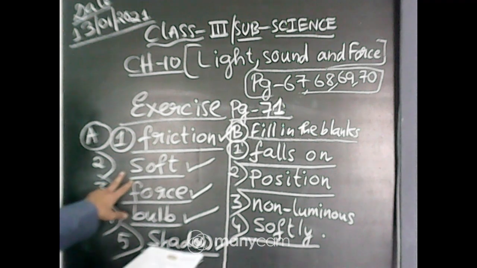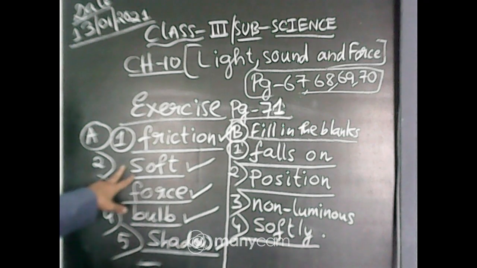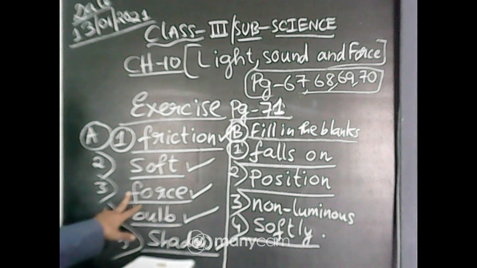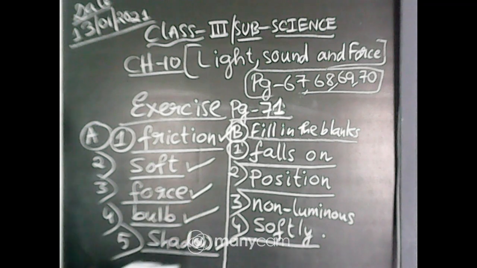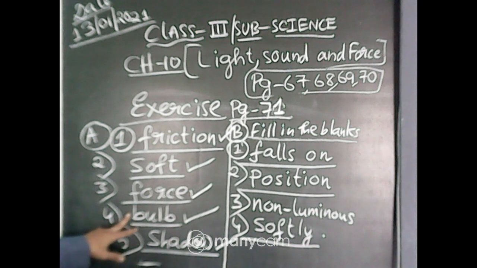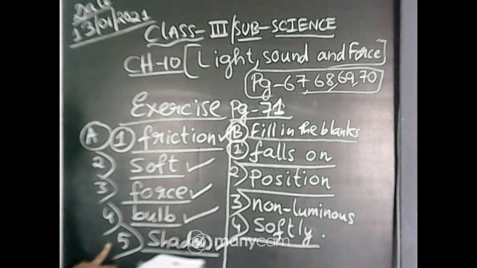Then number 2, whispering is a dash sound, whispering is a soft sound. Number 3, an object at rest can move when dash is applied. So an object at rest can move when force is applied. I have written force and tick mark. Number 4, which of the following is a luminous object? It is of course bulb. I have written that one and tick mark. You will also do it the way I have done. Number 5, when an object blocks the path of light, a dash is formed. A shadow is formed. S-H-A-D-O-W, shadow. You will do this one.